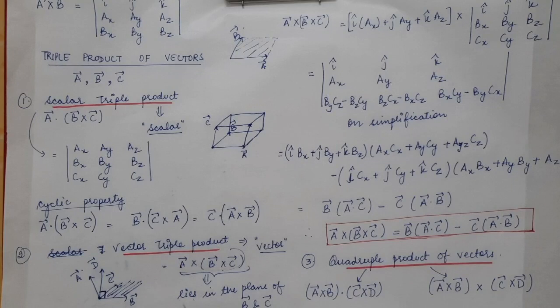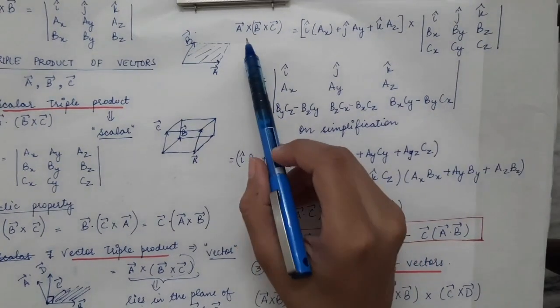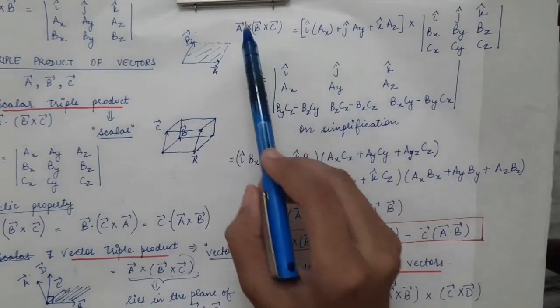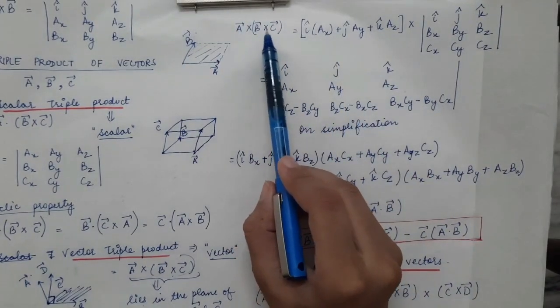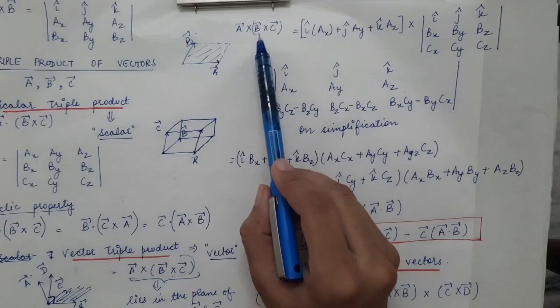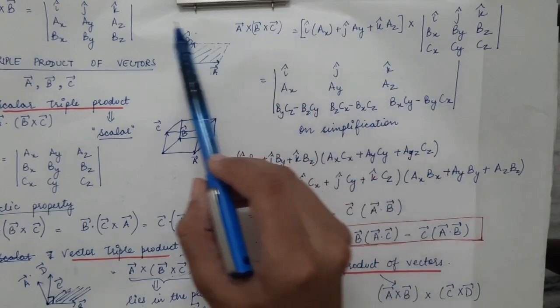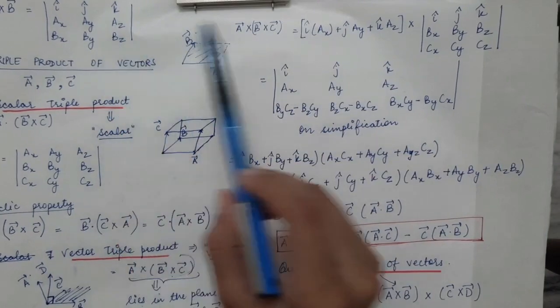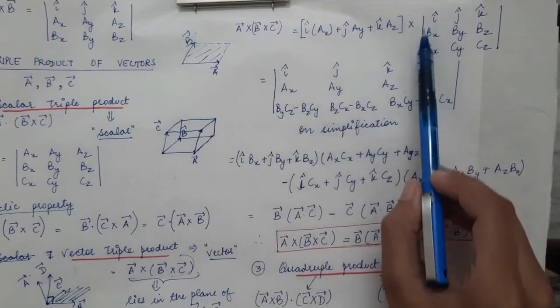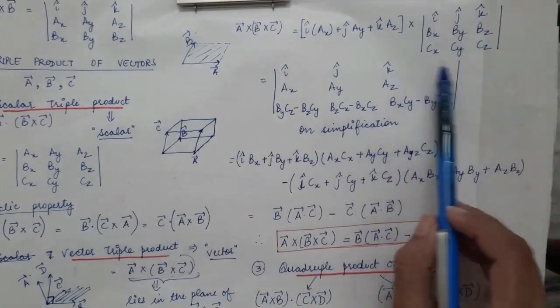So A cross B cross C, this vector lies in the plane of B vector and C vector. The vector triple product can be evaluated easily. So we have A cross B cross C. First of all we will do the cross product of B and C vector. The cross product, we know, is written simply in the form of a determinant. So B cross C, first of all we will write it in the form of a determinant.